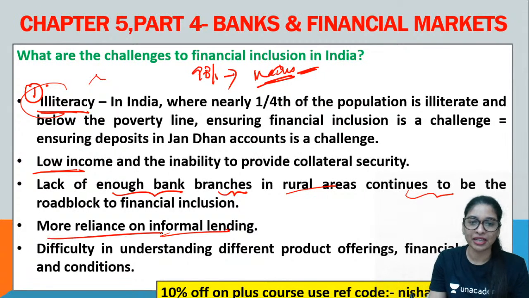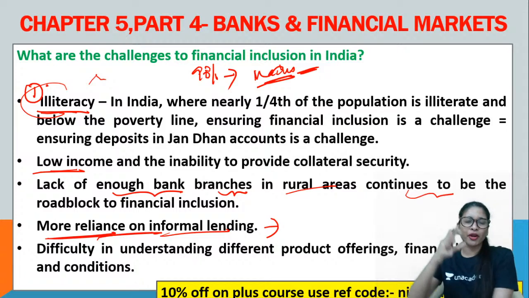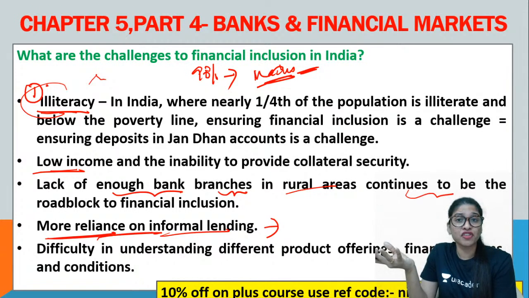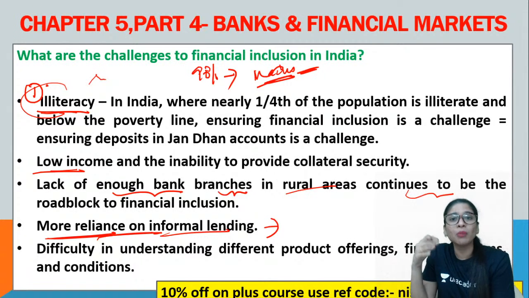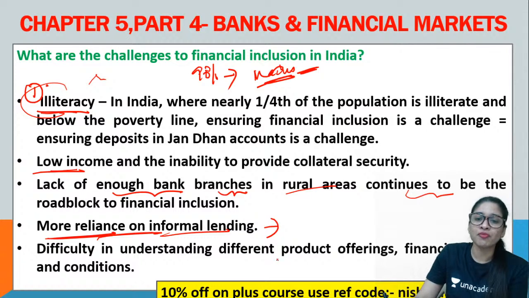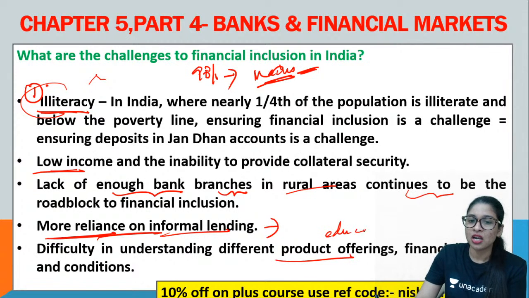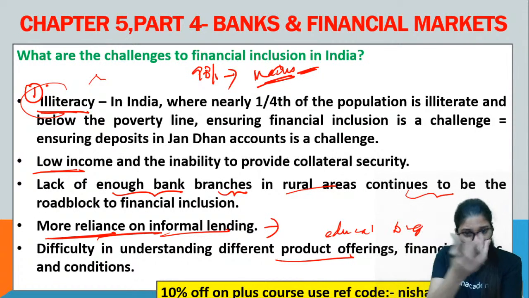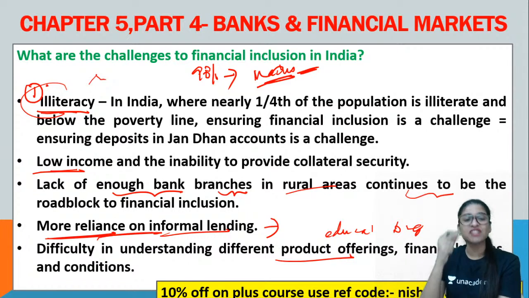Next is informal lending. From that, how will you go for a way forward? With that point, the way forward you can do is focus on the formalization of informal sectors as well, and stop the reliance on middlemen. We can talk like that. Then understanding the different product offerings. Start educating them, creating digital literacy and awareness in this digital perspective, conducting campaigns and awareness programs by the government. You can actually derive the way forward suggestions, guys, from these points.